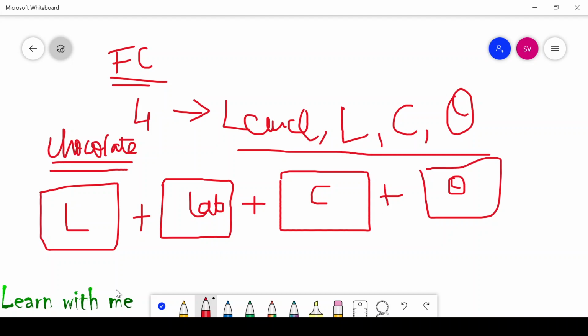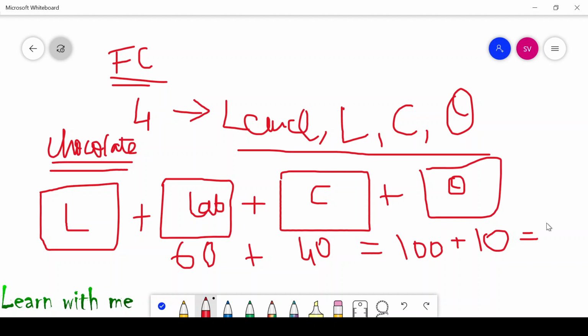So now let us see. For laborers, I am giving 60 rupees. And I have got a capital contribution of 40 rupees. So what is 60 plus 40? 60 plus 40 is equal to 100. Now for this I have added 10 rupees of profit. So it gives me 110 rupees.